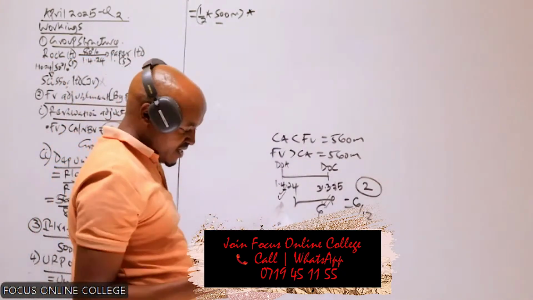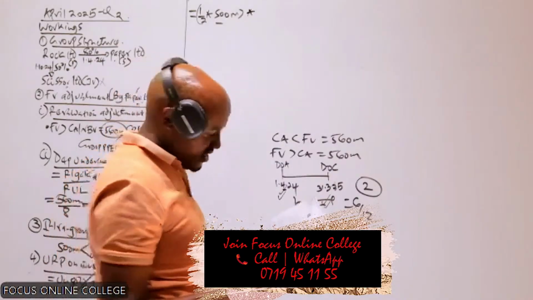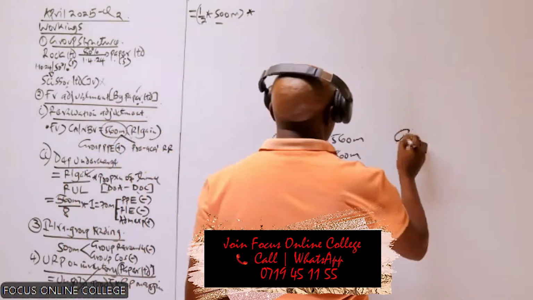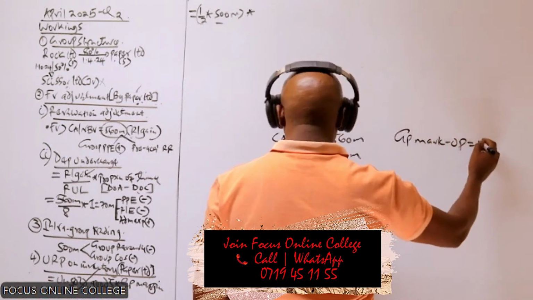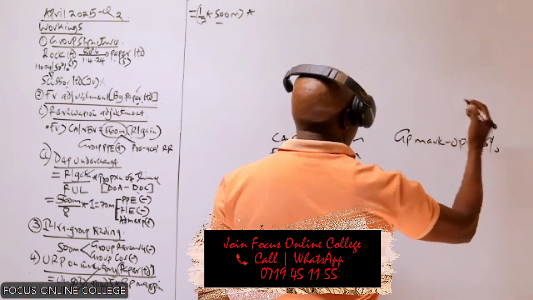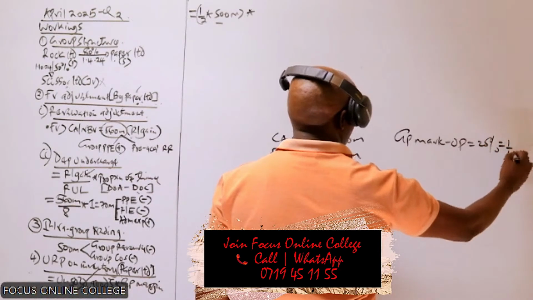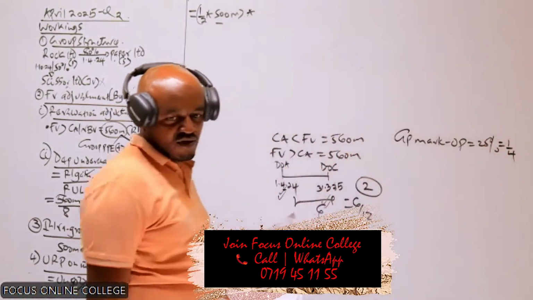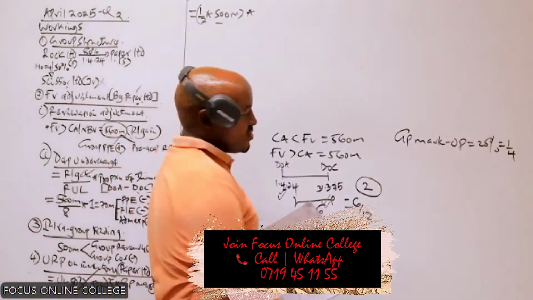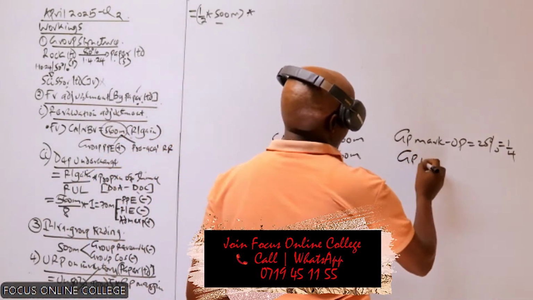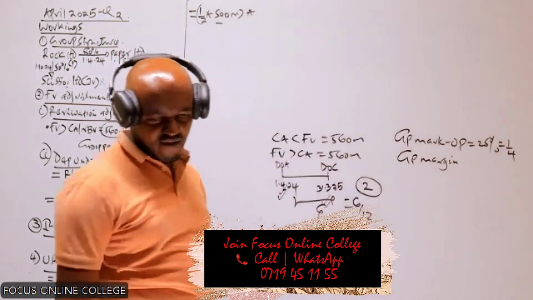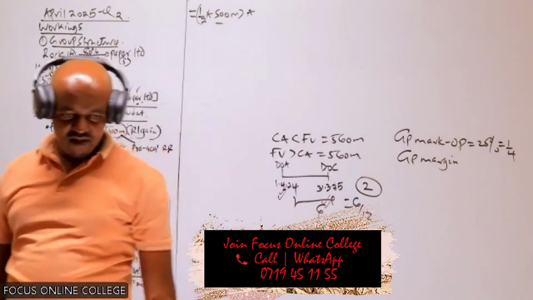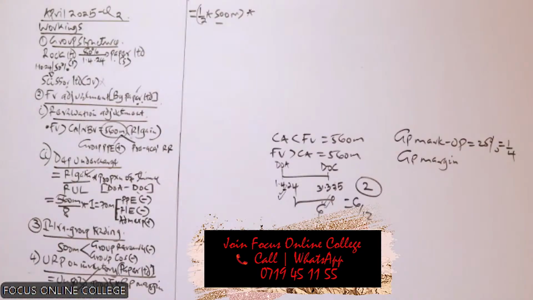The gross profit margin, is it given? No. What we are given in our question is the gross profit markup. Gross profit markup is 25%, which is the same as a quarter. So having this, can we determine the gross profit margin? Who can tell us what our gross profit margin will be here? Our gross profit margin, I'm told by Gilbert, will be 20%.